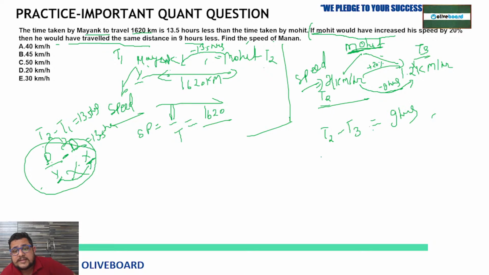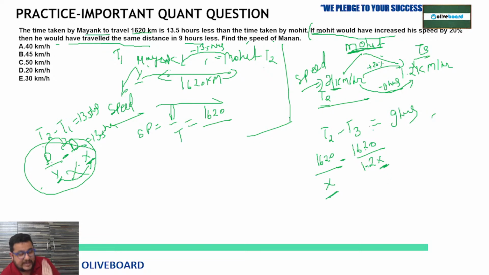Now distance is 1620 upon the speed of Mohit at the start, that was x, minus 1620 upon the speed after the 20% increase, 1.2x. So here both speeds are in one unit, x.